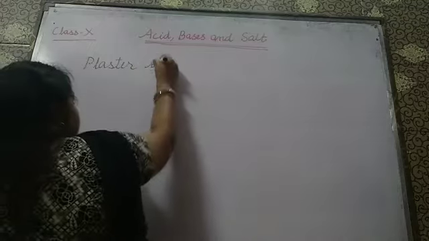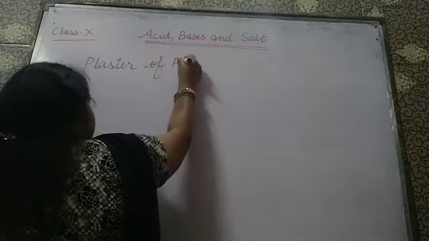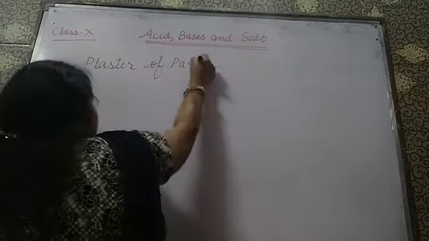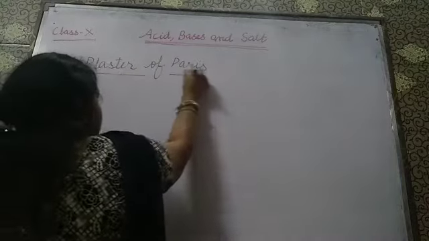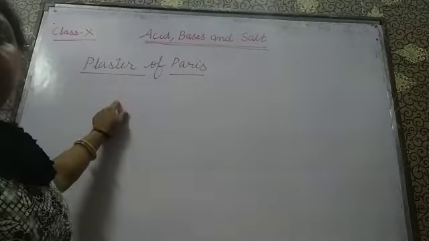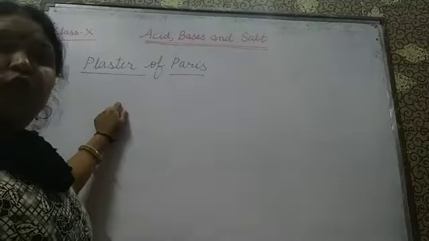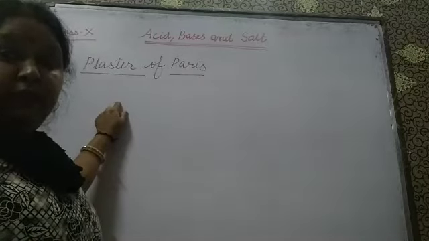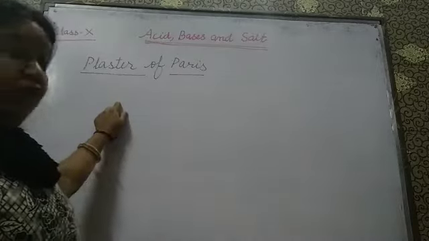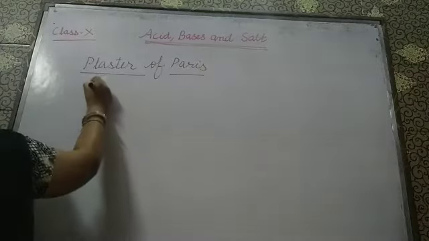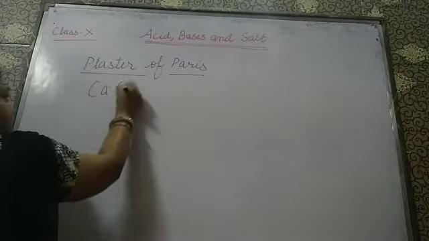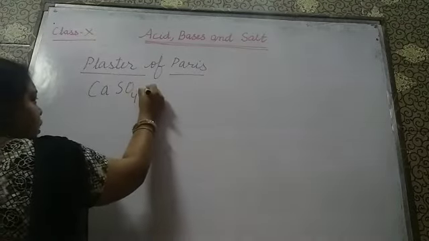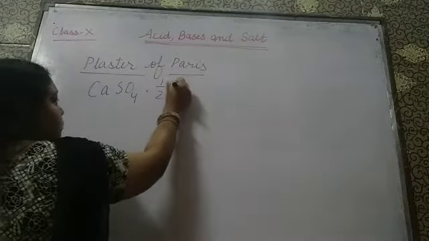How? When anyone is having any breakage or any fracture in the bones, we usually use POP for joining the bones, for straightening of the bones, isn't it? Now you remember. So what is the formula for it? CaSO4 dot half H2O.